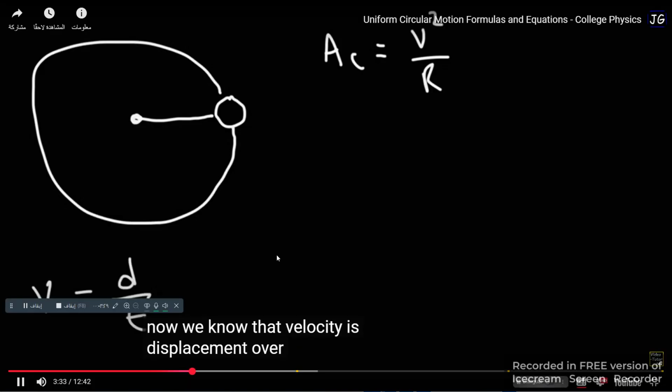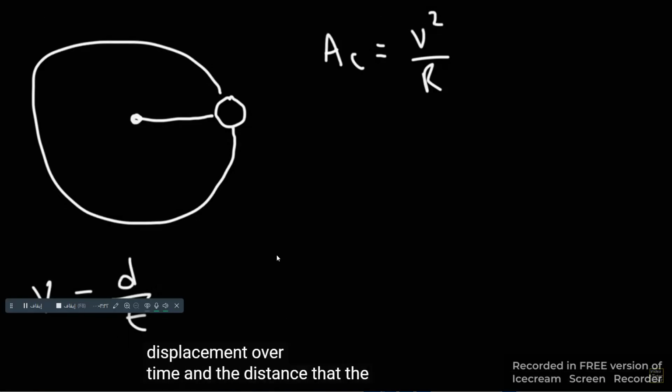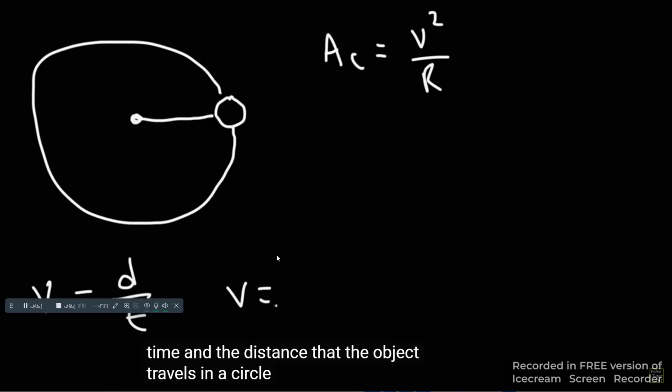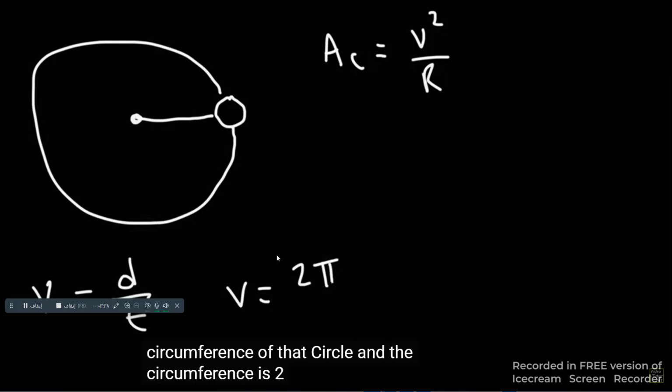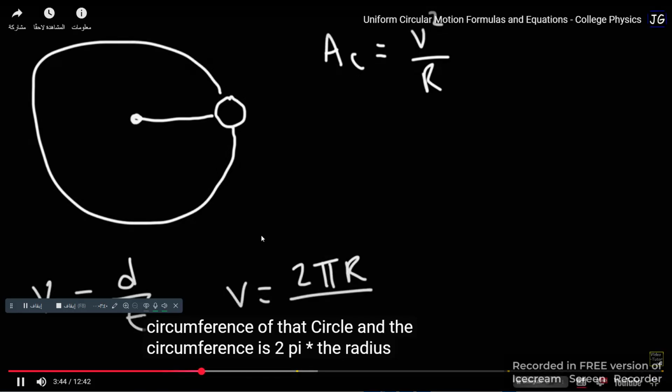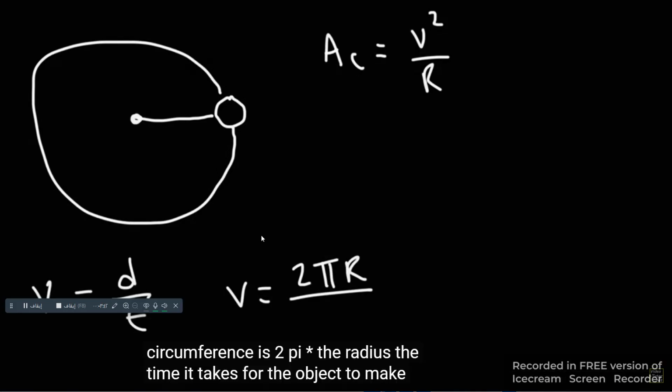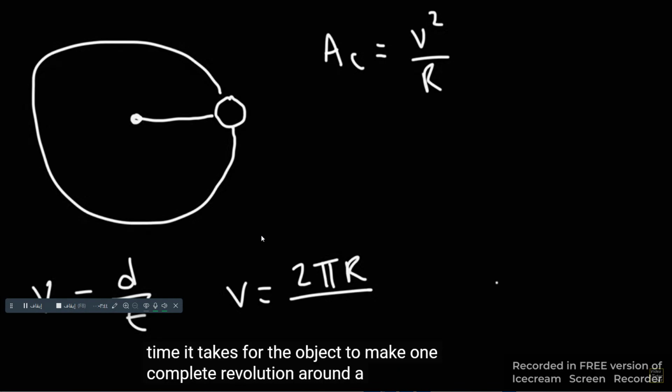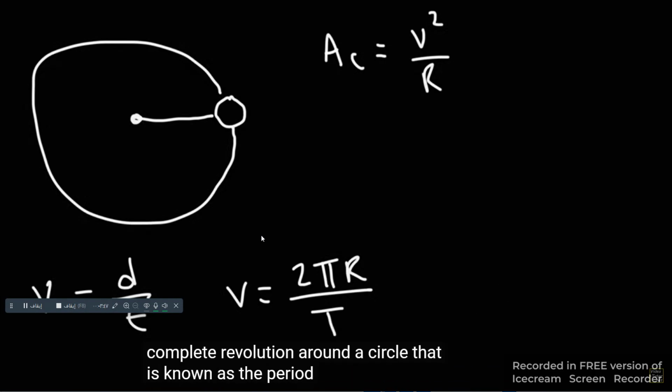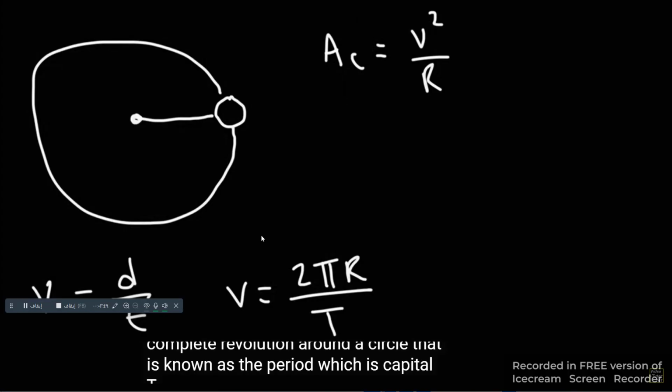Now, we know that velocity is displacement over time, and the distance that the object travels in a circle is going to be the circumference of that circle, and the circumference is 2 pi times the radius. The time it takes for the object to make one complete revolution around a circle is known as the period, which is capital T.